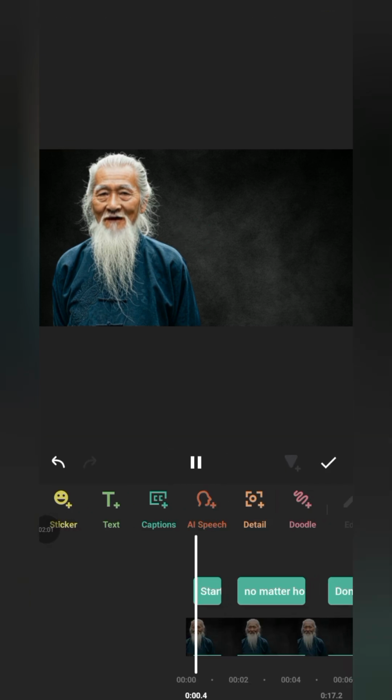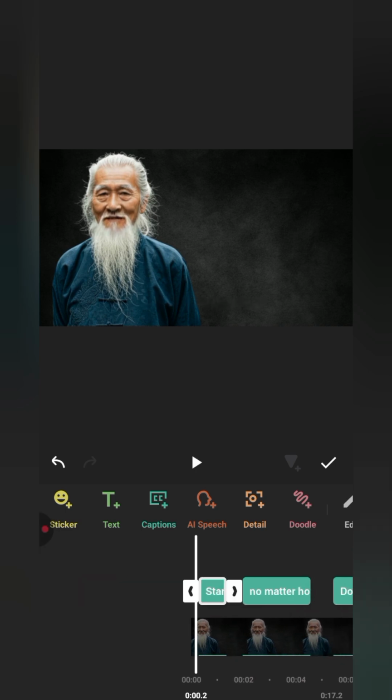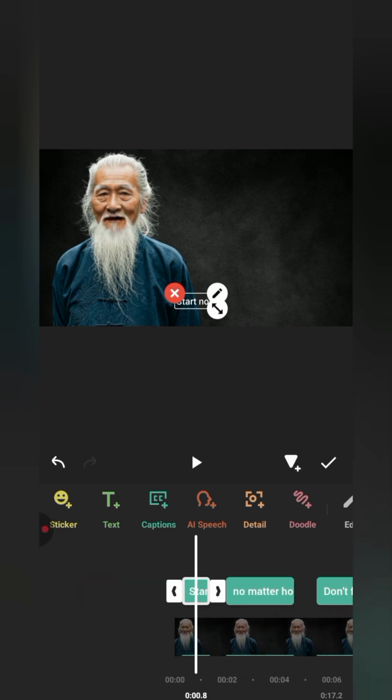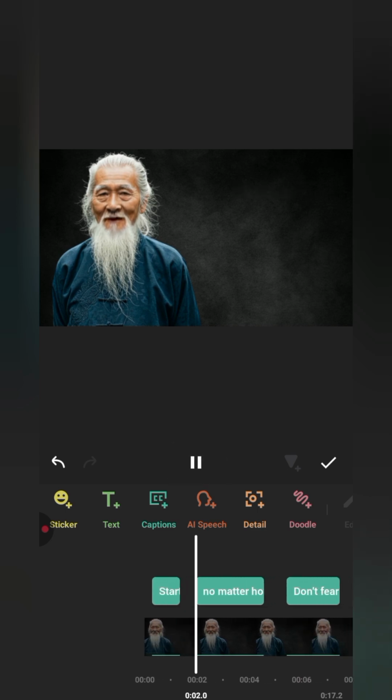All right, now what I want is for this caption to show on the screen where the man is talking. So now I'm just going to be adjusting this caption so that you can really see how I want it to look. I don't know if you understand what I'm trying to say. So this is really simple and easy to do, so that when he's saying something, it will show up. Do you understand? As he's talking, can you see what's going on?